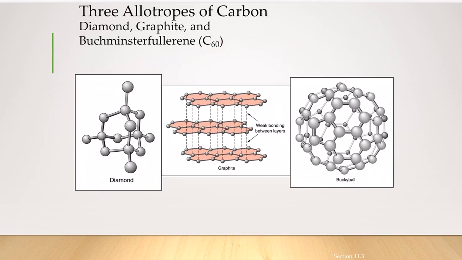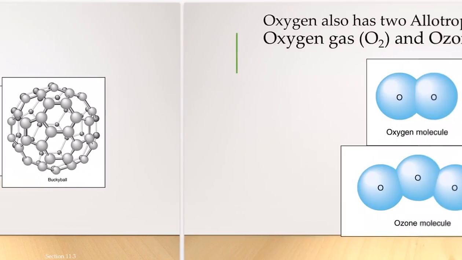But that's not the kind of arrangement that happens in graphite. You have different layers, but the bonding between the different layers is weak. We also have the buckyball, which is also called the Buckminster fullerene. The type of bonding in all of these different forms of carbon is different. But we know that diamond is the hardest because of the tetrahedral arrangement of the atoms.